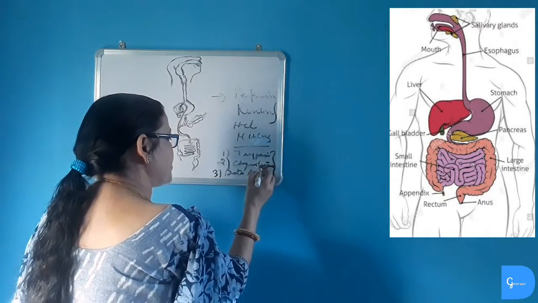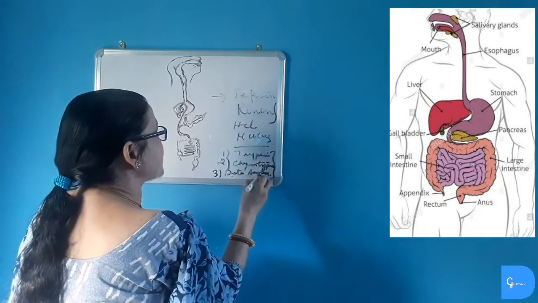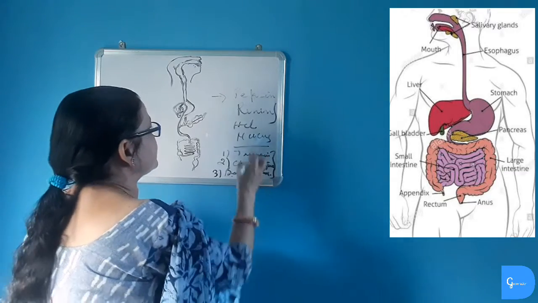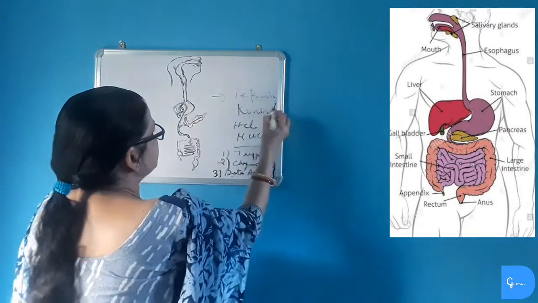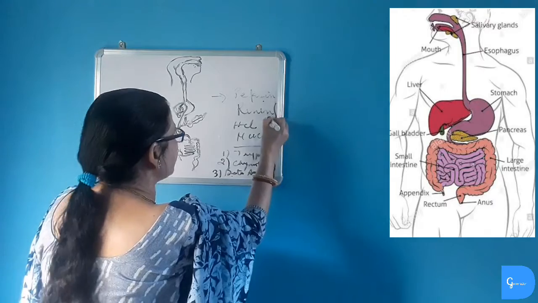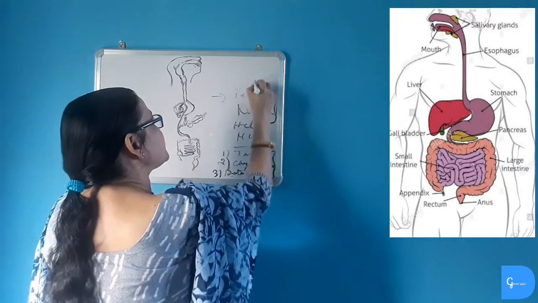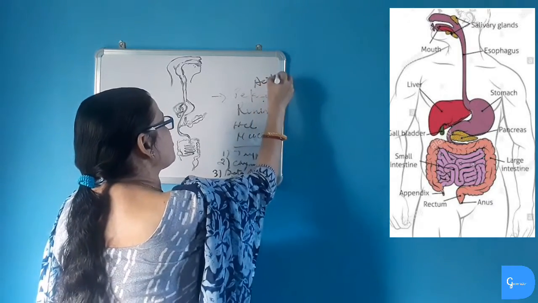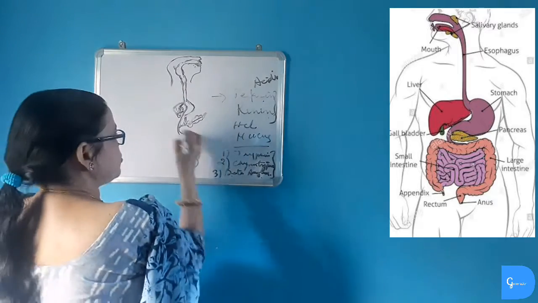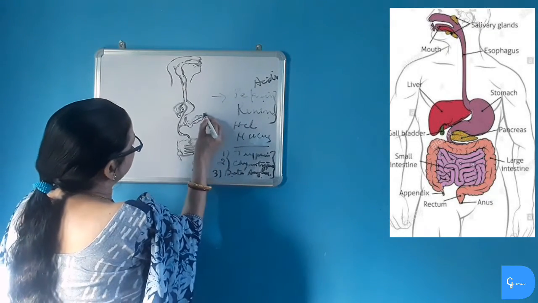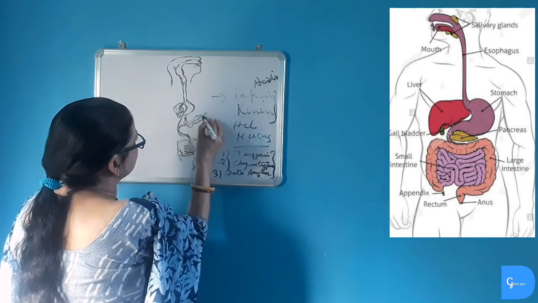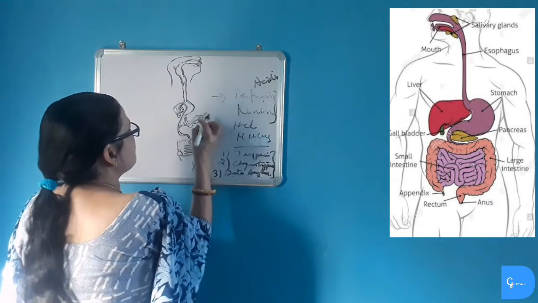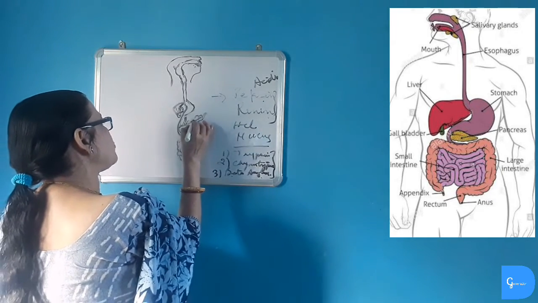Trypsin and chymotrypsin act on protein and beta amylase acts on carbohydrate or starch. But in stomach, the enzymes pepsin and renin act on acidic medium because stomach also produces hydrochloric acid. So now the enzymes which are produced in pancreas are poured into the duodenum.